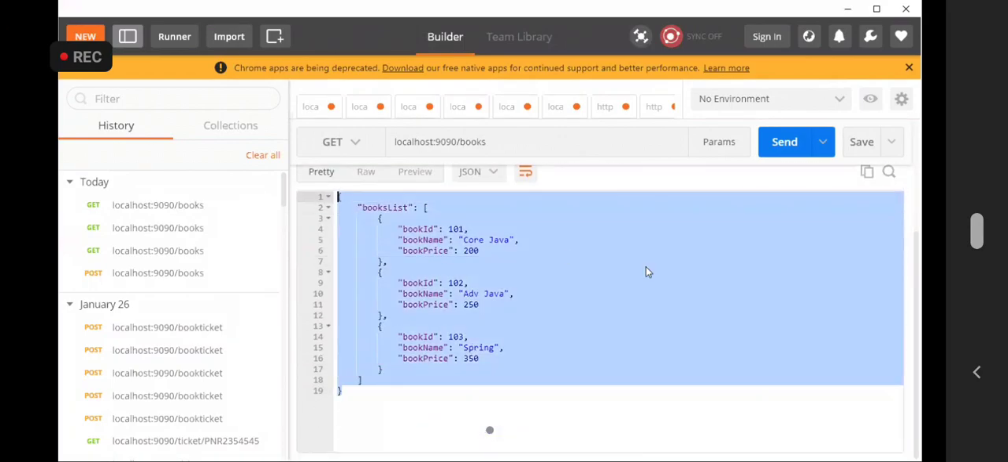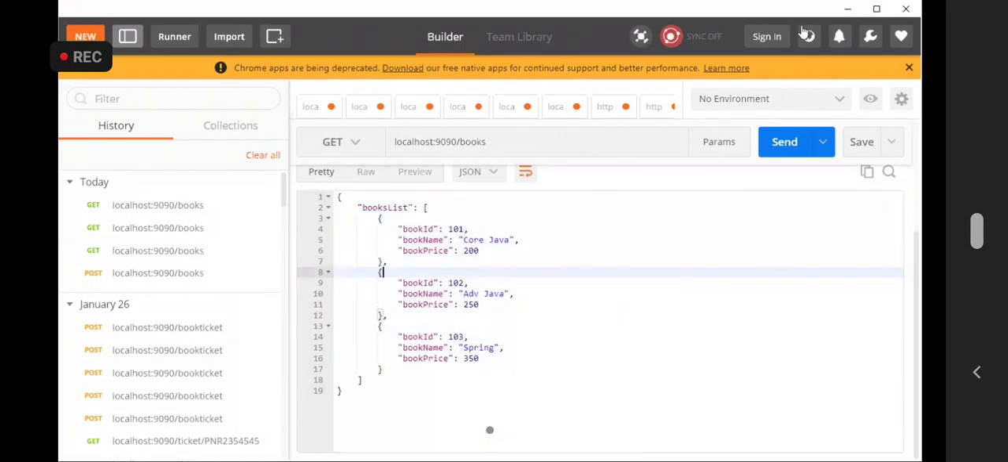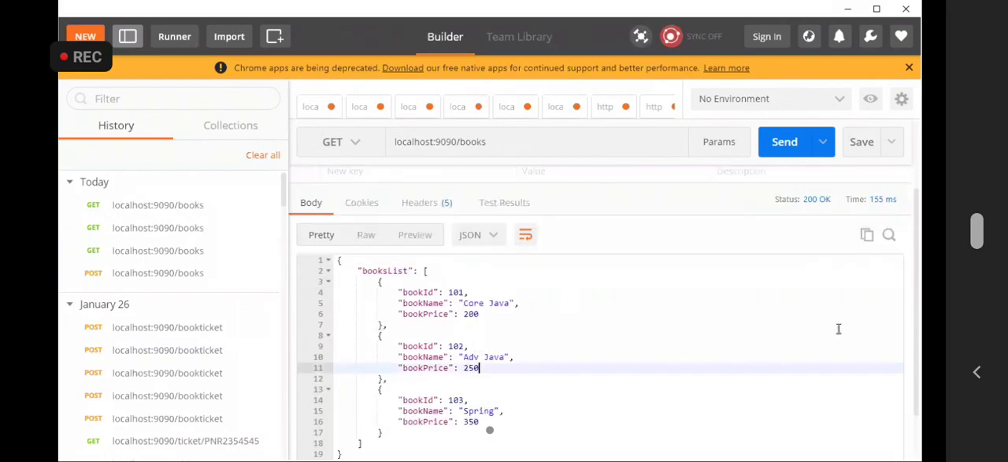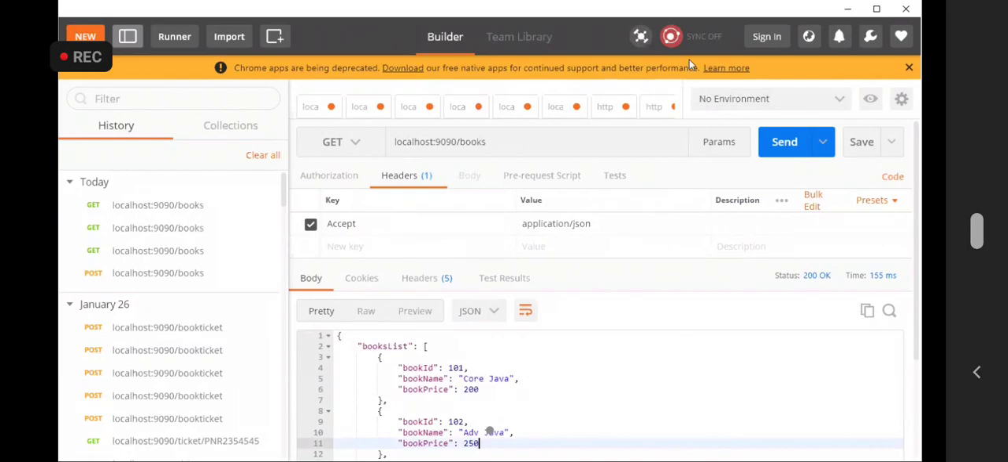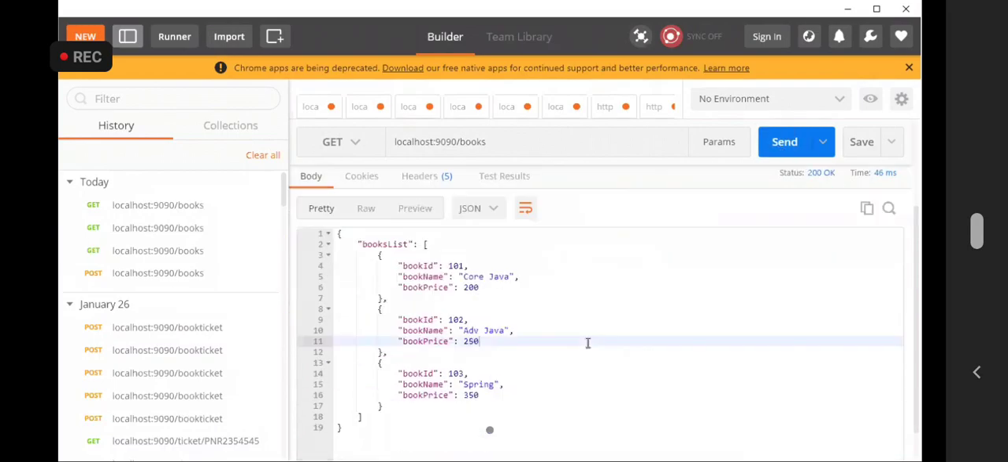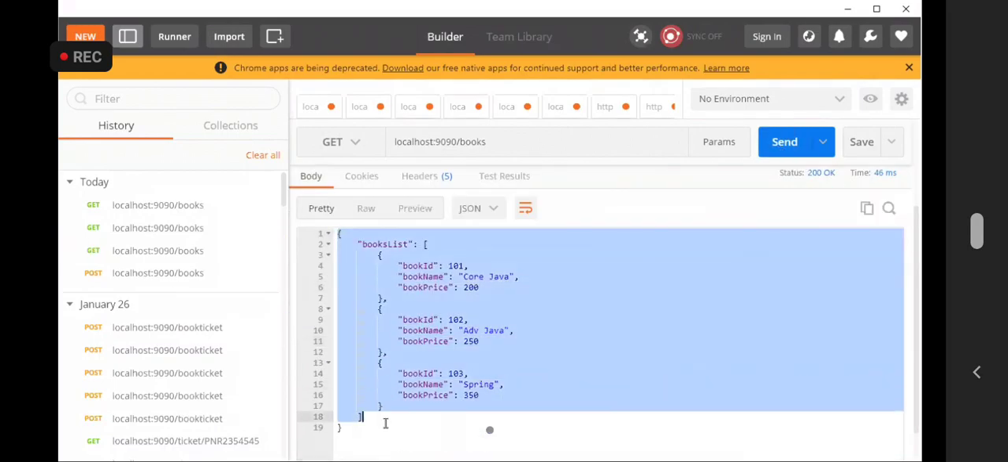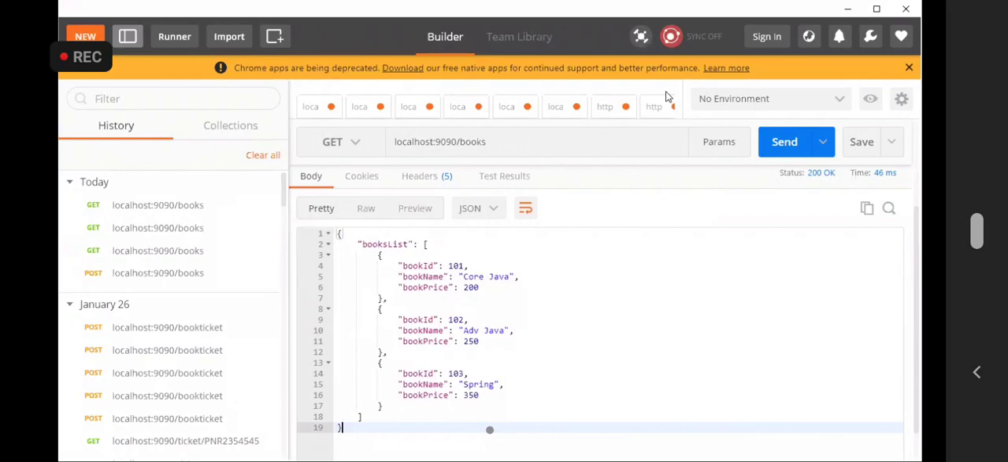Okay. Am I able to get the data in the JSON format? How come the data is coming in the JSON format? Client. I'm client now. I'm using Postman. I'm sending a get request to localhost colon 9090/books. Click on send. Are we able to get the response in the JSON format?